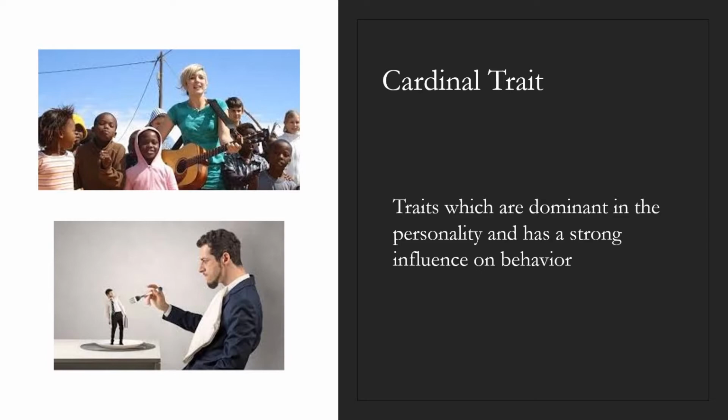Traits which are dominant in the personality and have a strong influence on behavior. For example, a totally selfless woman may direct all her energy toward humanitarian activity, or an intensely power-hungry person may be driven by an all-consuming need for control.